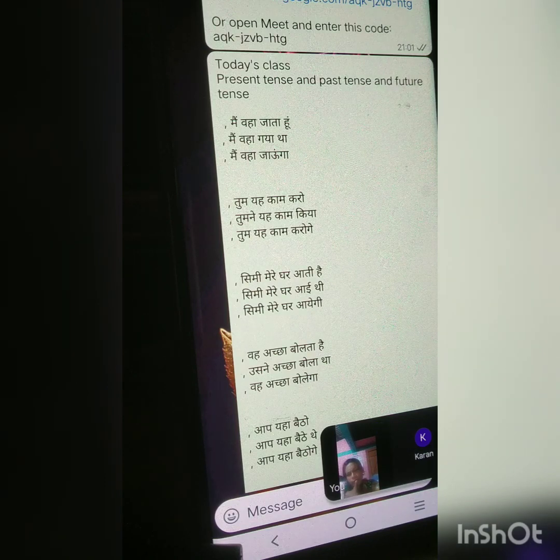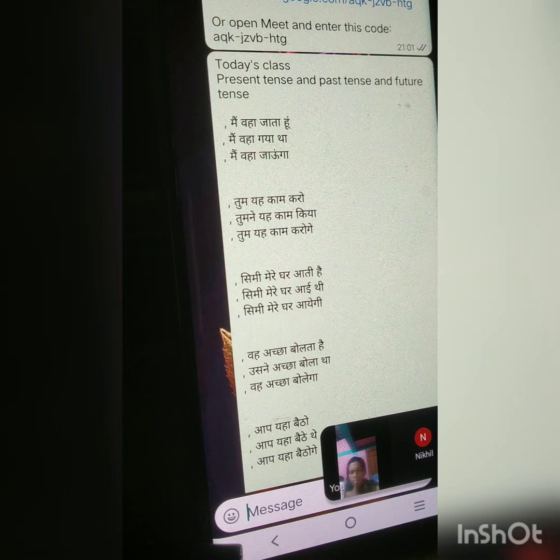Ma'am, if the main verb is not in the sentence, then there is a probability. I'm trying to explain, but I think you are not trying to understand. If there is no main verb in the sentence, give me an example.